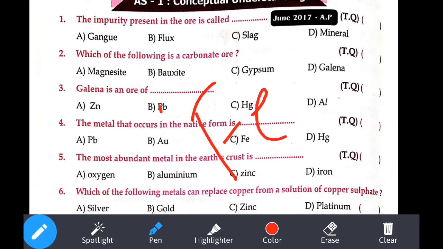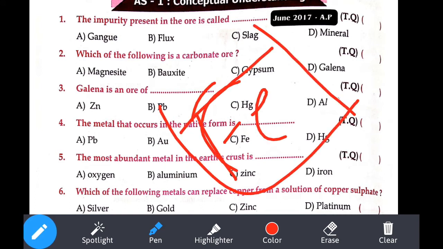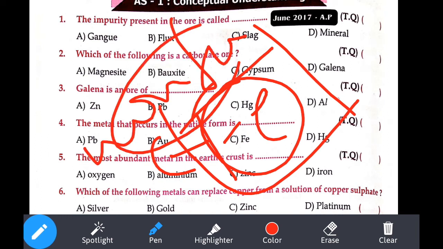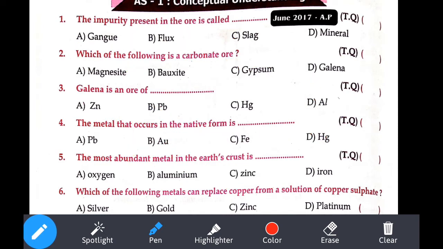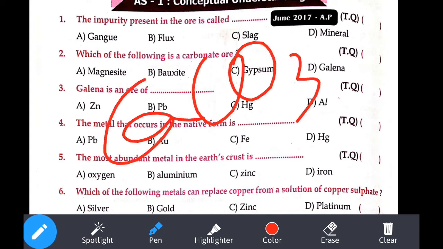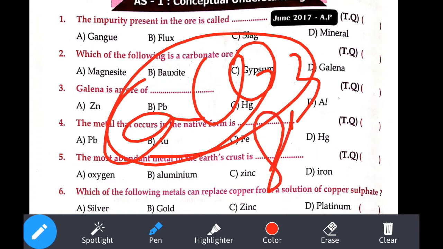Along with this molten iron, non-fusible impurities stick to it. To remove them, we add a compound called flux. Here we use CaCO3, calcium carbonate, which acts as a flux and converts the non-fusible impurity into fusible impurity.